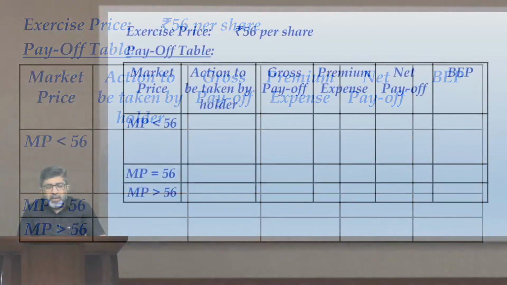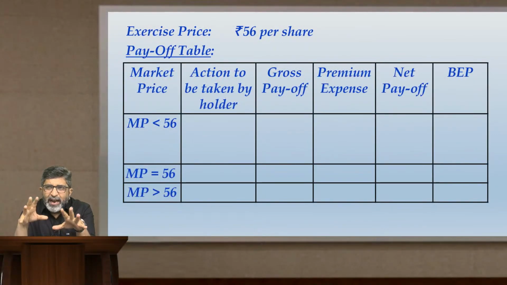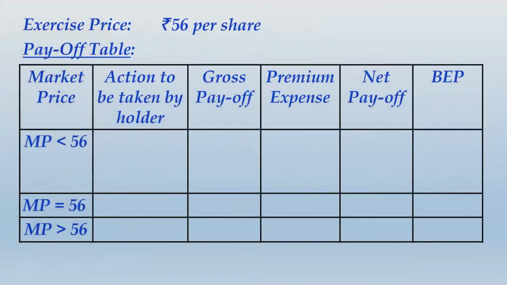than 56. Now what I am expecting from you, I don't want you to just sit and listen to me. Use your brain, take a moment. It will not even take 2 minutes to plot these values. I'm waiting for you. 2 minutes time I'm giving you. I want you to do the needful and let me check whether you got correct or not. I will not put pressure on you to answer these points, but I definitely want you to at least verify whether you were correct with this or not. So I'm giving you 2 minutes time. Your time starts now.